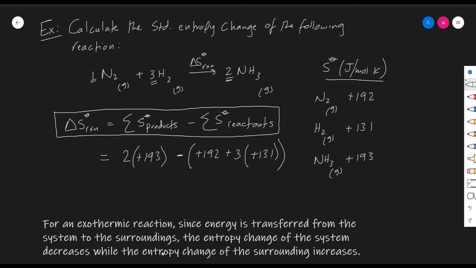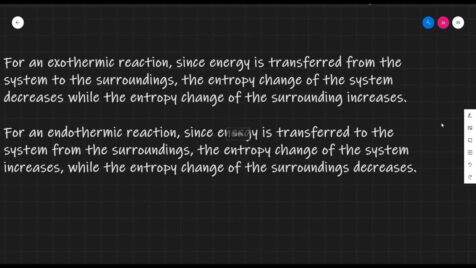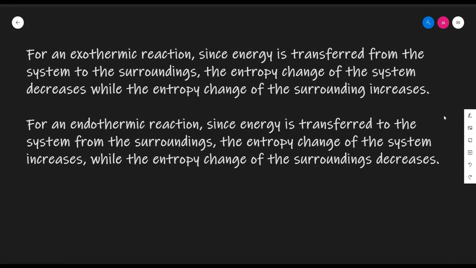The next concept is asked frequently in multiple choice questions on exams. Therefore, I will discuss it here. When considering an exothermic reaction, energy is transferred from the system to the surroundings, and thus the amount of energy in the system decreases while the amount of energy in the surroundings increases.